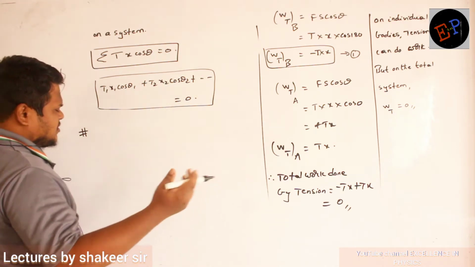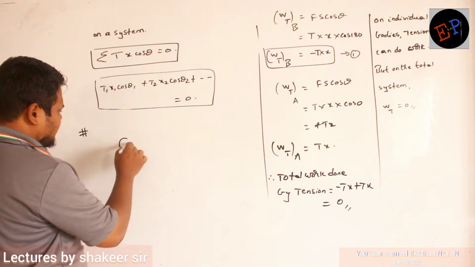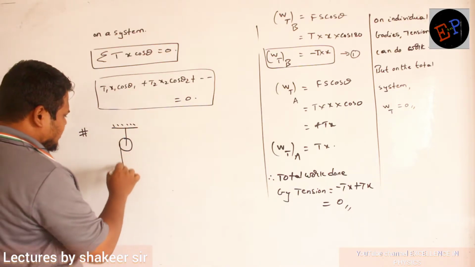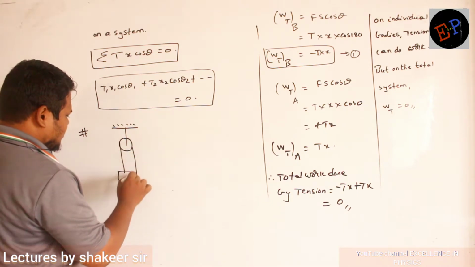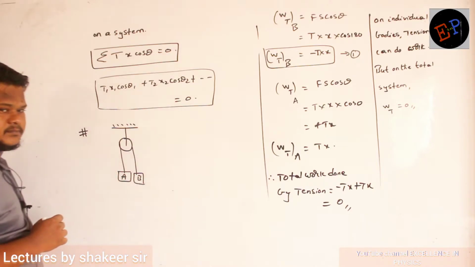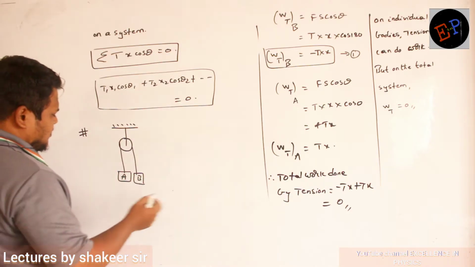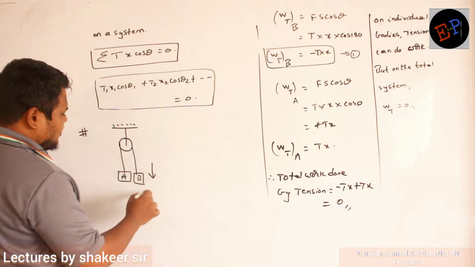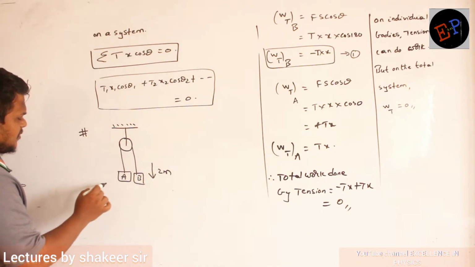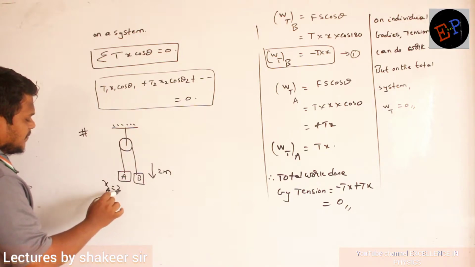So again we will take the same previous example which we have taken. For example, this is a pulley. Are you able to understand? So this is one block and this is another block. Clear? So consider this block B has moved by a distance of 2 meters. Then what will be the distance moved by block A? Can you say?